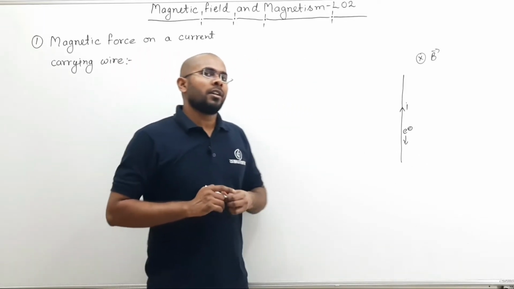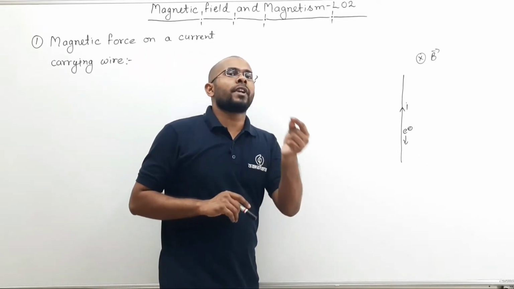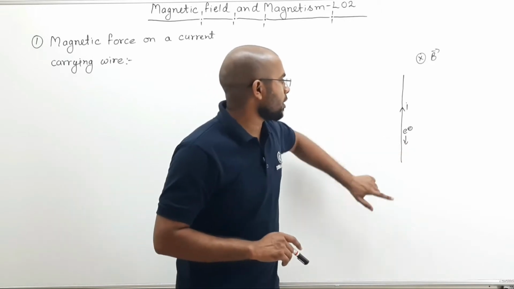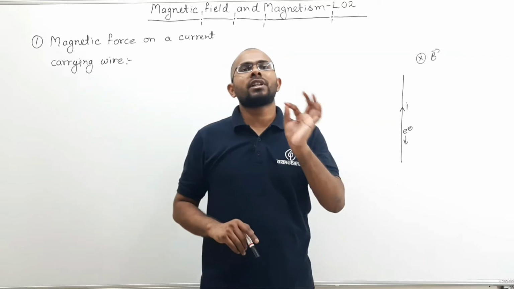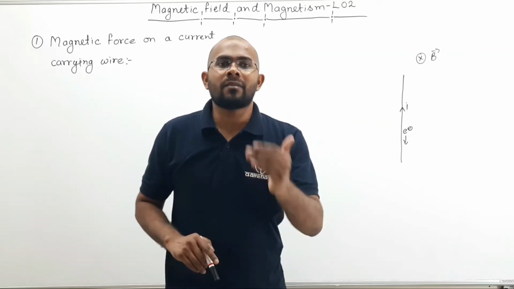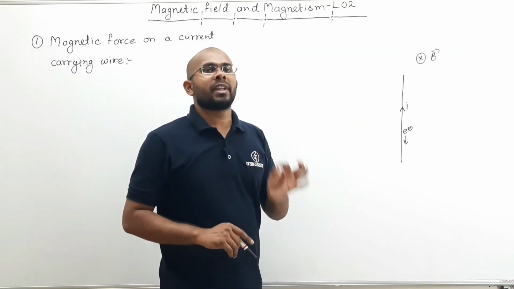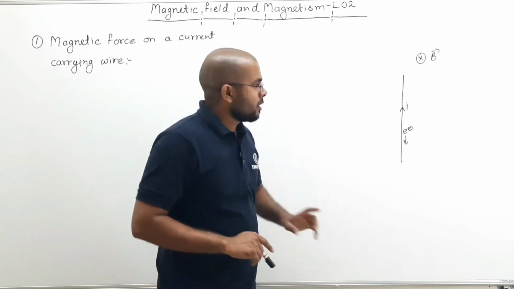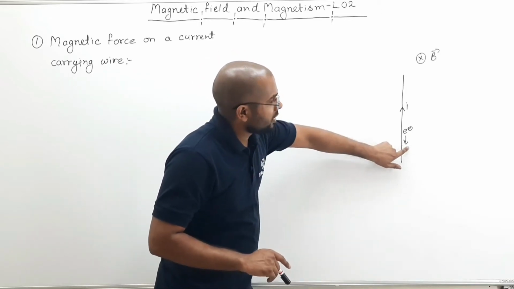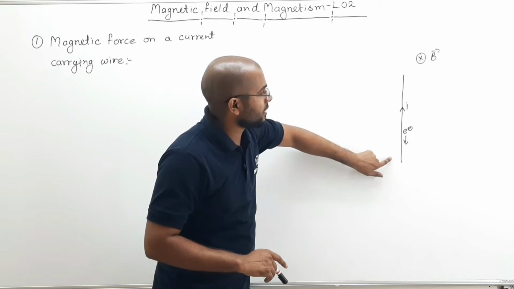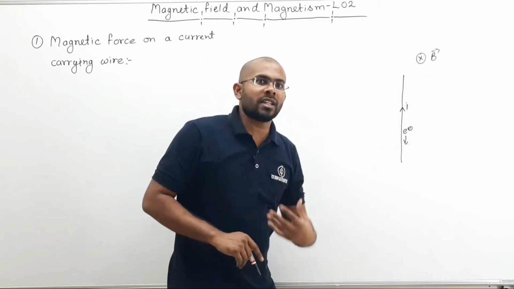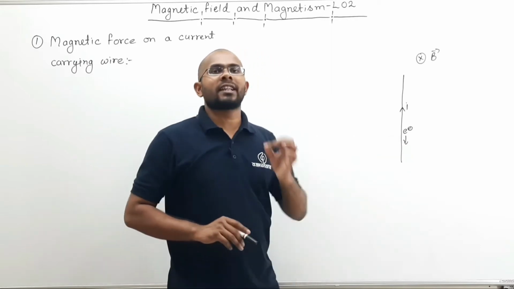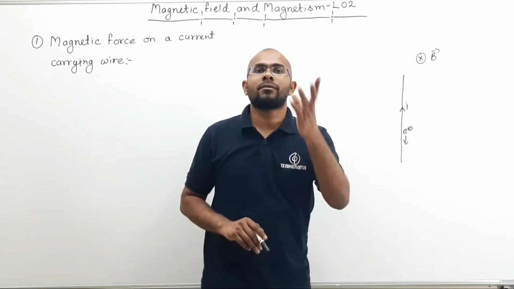Now remember, these electrons are moving inside the wire, and whenever a moving charge is placed inside a magnetic field, it experiences some amount of force. So if this electron is flowing inside the wire and here there is a magnetic field, then obviously this electron will experience some amount of force.